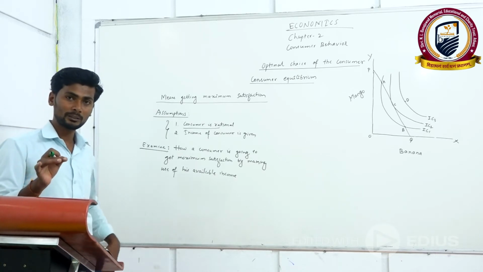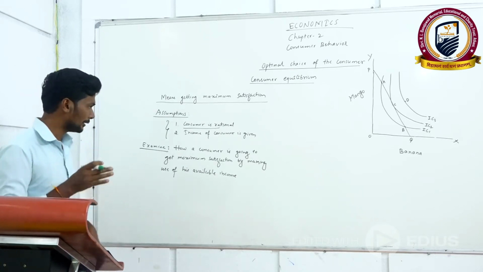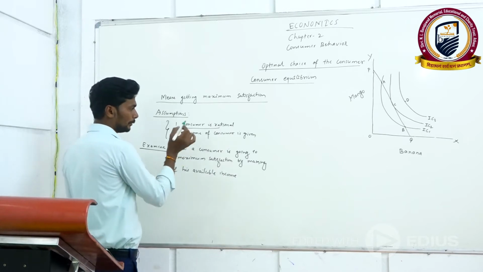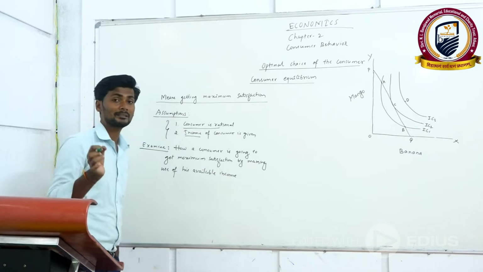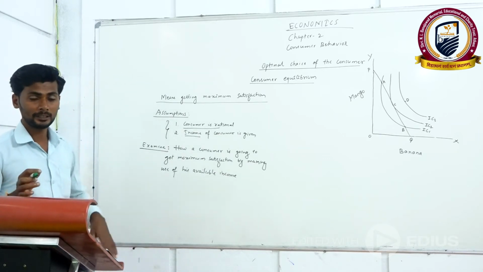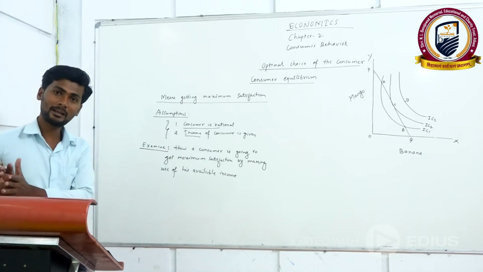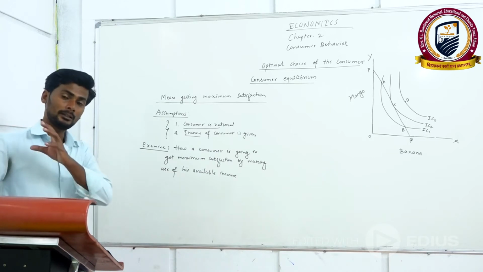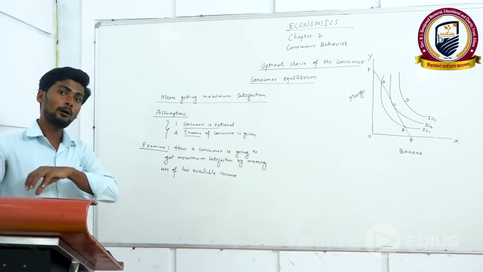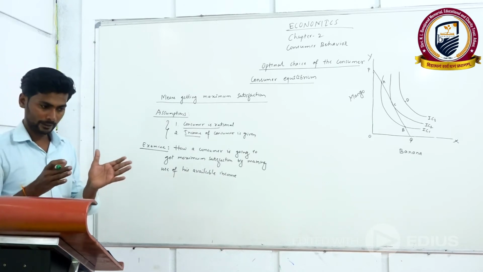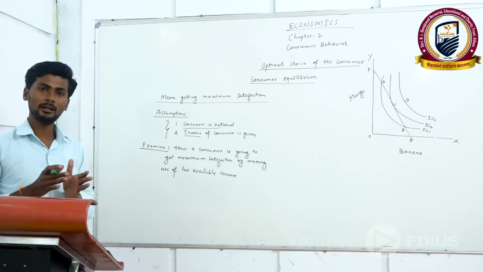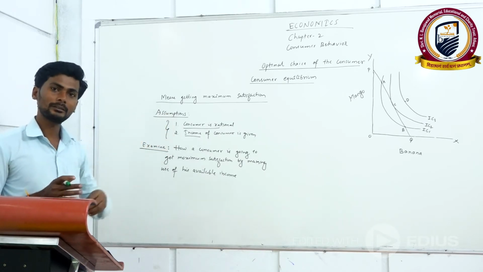Whatever amount of income he has, he will make use of this income in order to get maximum satisfaction. He knows how much income he has, and based on that income, how he is going to get maximum satisfaction. So a rational consumer has awareness regarding all these things.